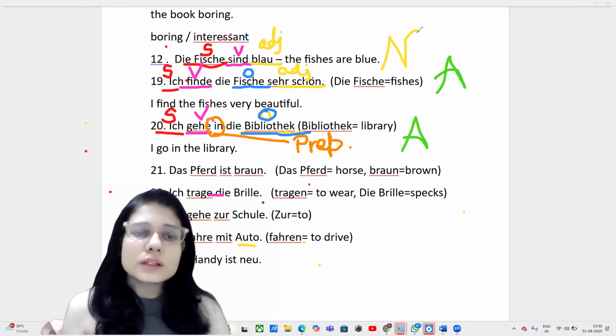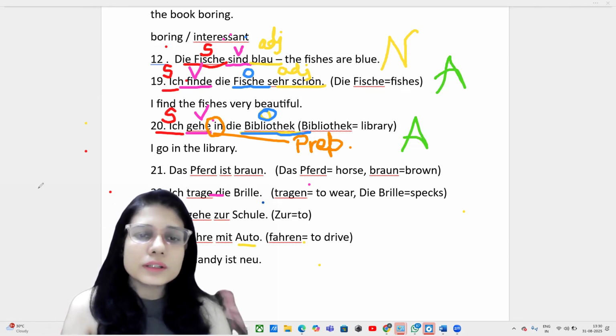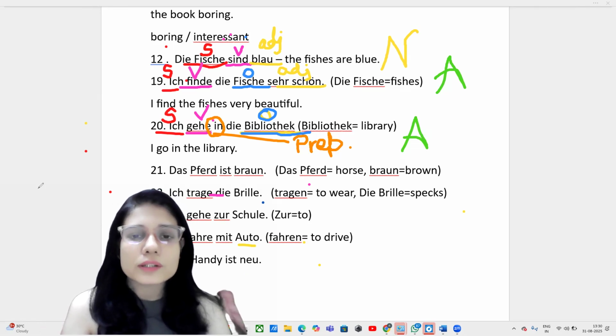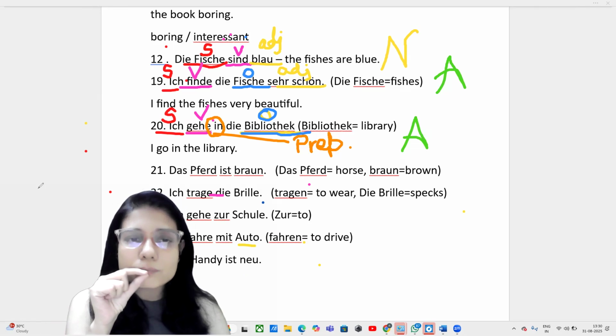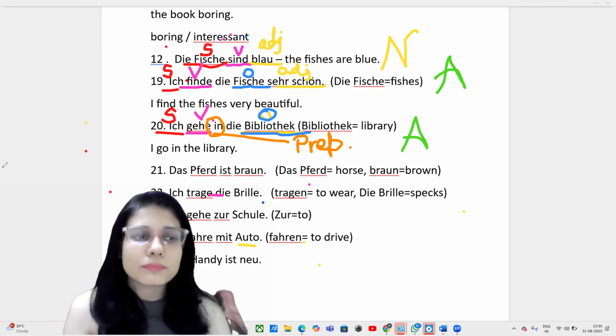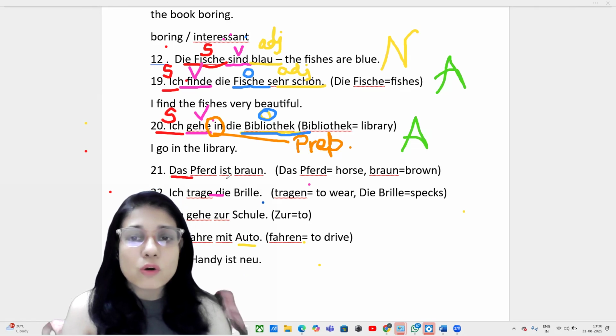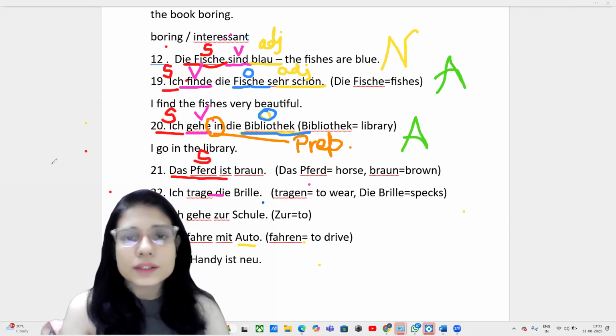Now coming to 21. Sentence number 21: Das Pferd ist braun. It is not pronounced Ferd, it is Pferd. Pferd. You are closing your lip? Pferd. Pferd. Okay. So Pferd is your subject. The horse is brown. So horse is the subject. Das is the article.